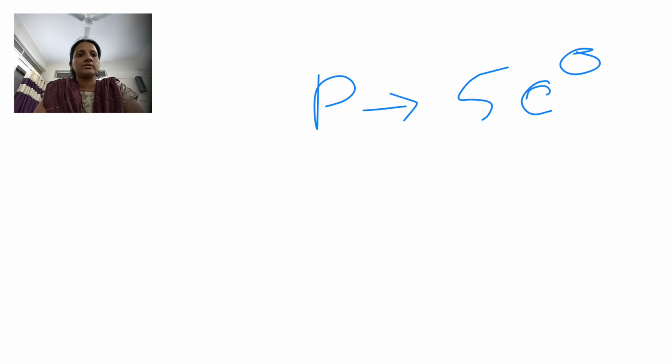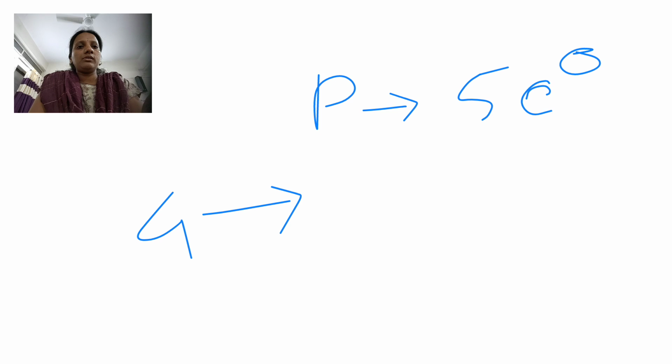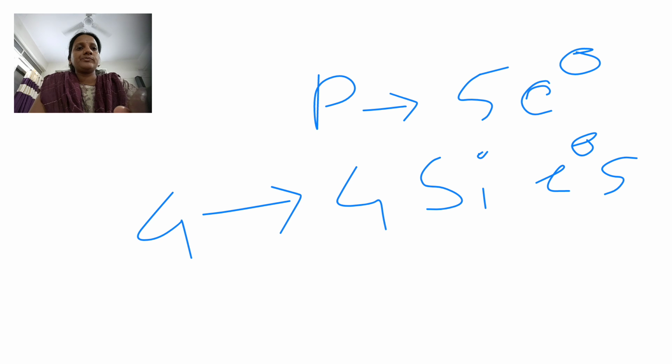Out of 5 electrons, 4 electrons form bonds with 4 silicon atoms' electrons, and 1 electron remains free.